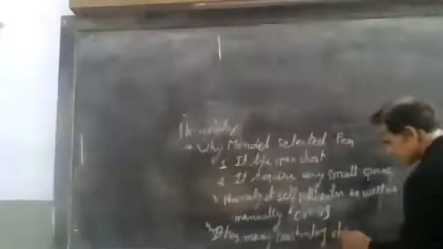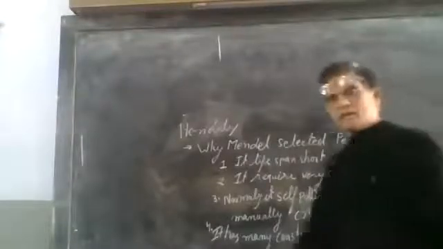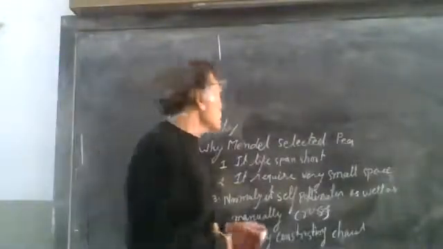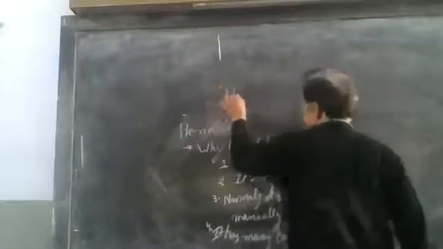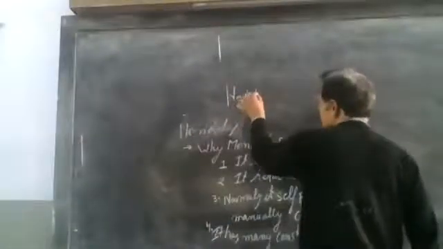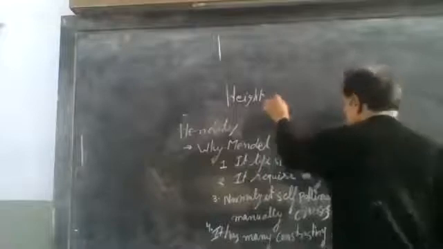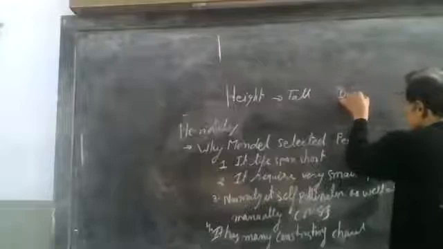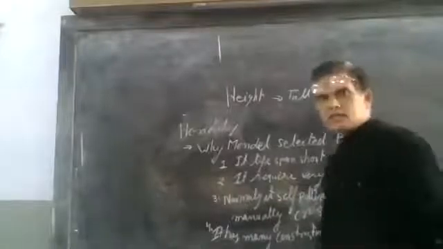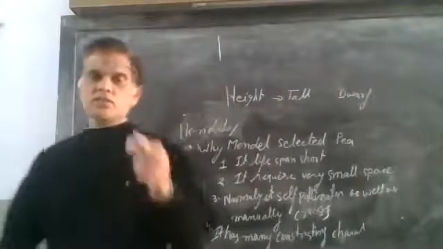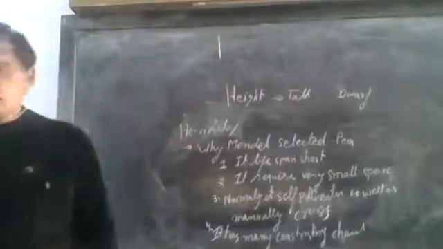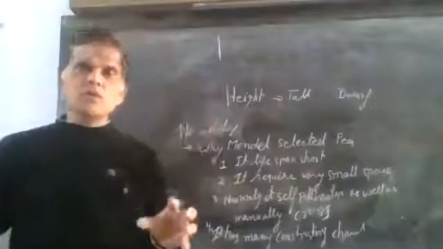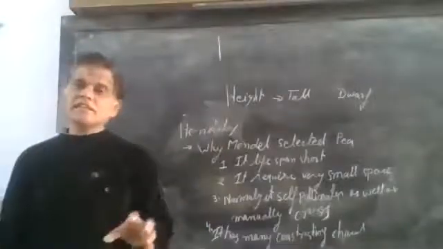Contrasting characters. What are the contrasting characters? Contrasting characters means, for example, related to height. One character is tall, another is dwarf. These are the two contrasting characters of a single trait. So many contrasting characters are present in the pea plants.